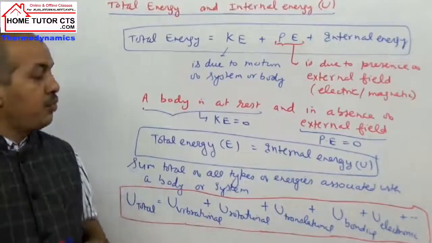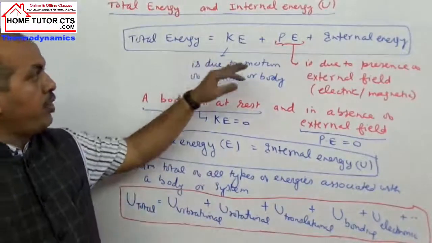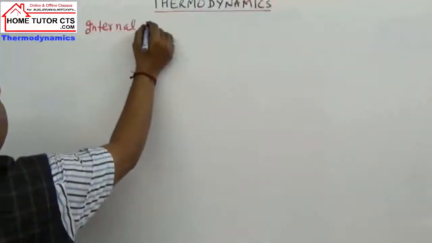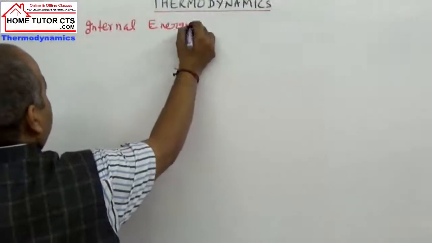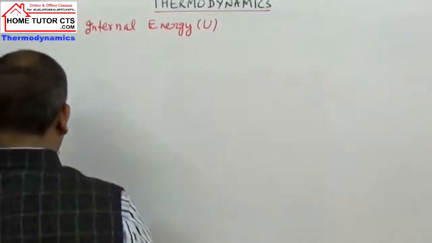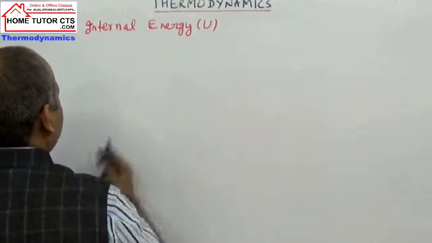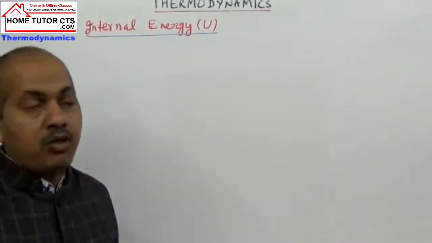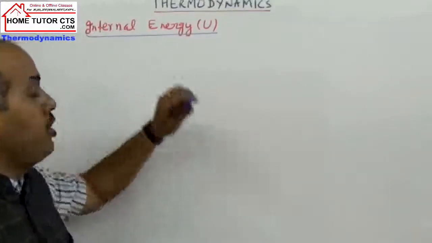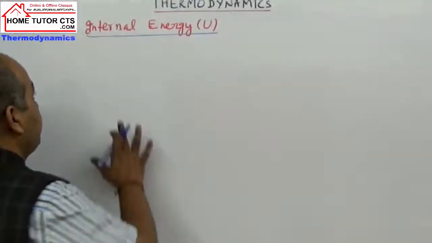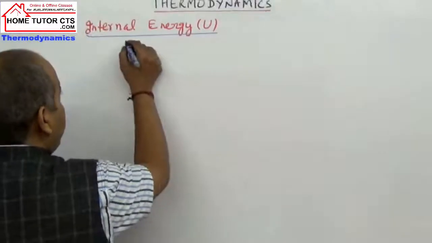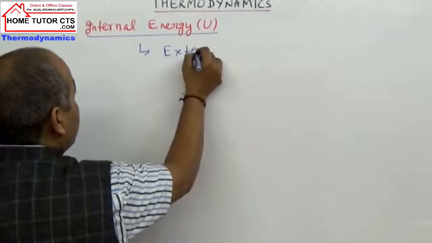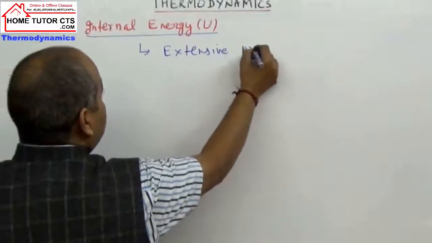Okay. So before we take that calculation, let us take some more points about this term internal energy. Some properties you can note. First, internal energy is an example of an extensive property.